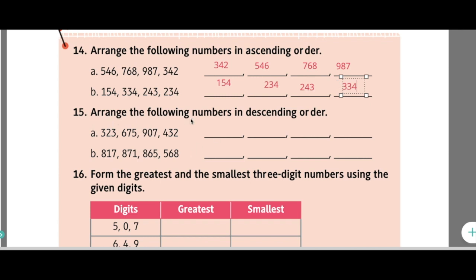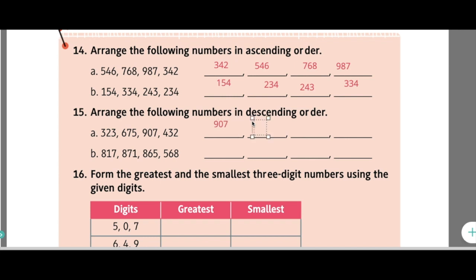15th one, arrange the following numbers in the descending order. Descending order means biggest number to the smallest number. So in A we have 323, 675, 907, 432. Among these, which is the greatest number? It is 907 because it has 9 in the hundreds place, which makes it the greatest number.